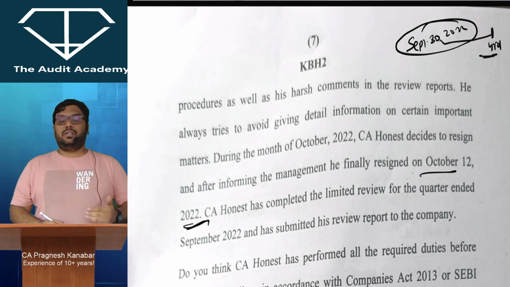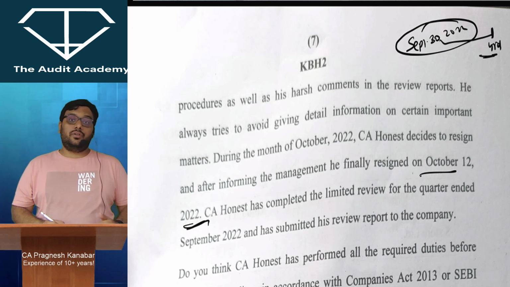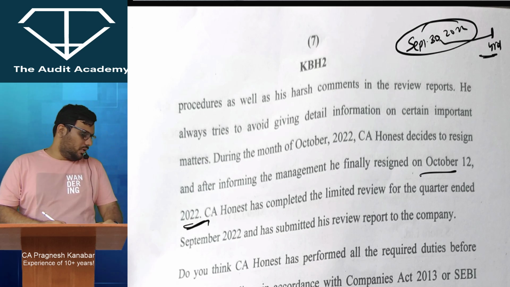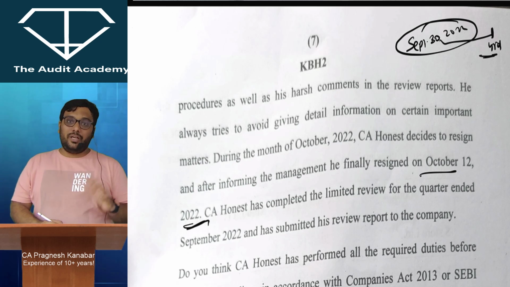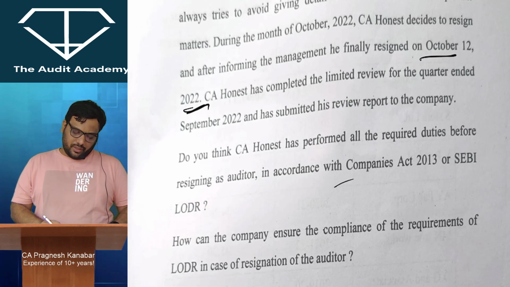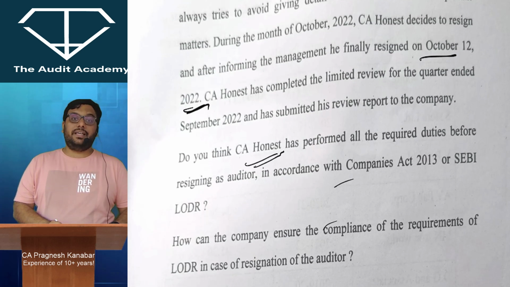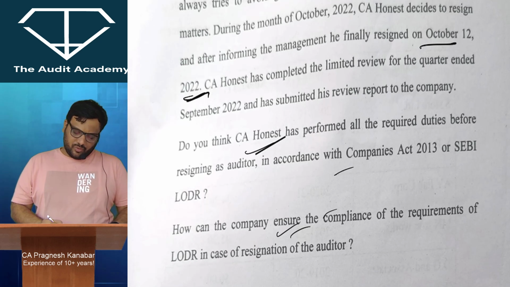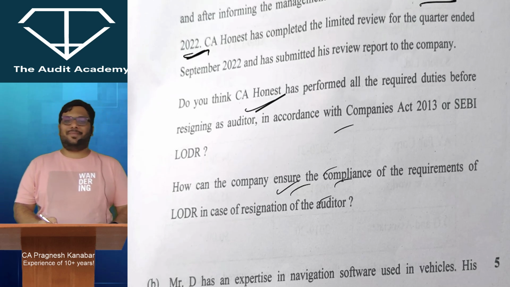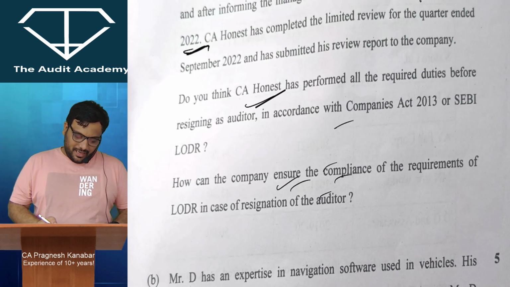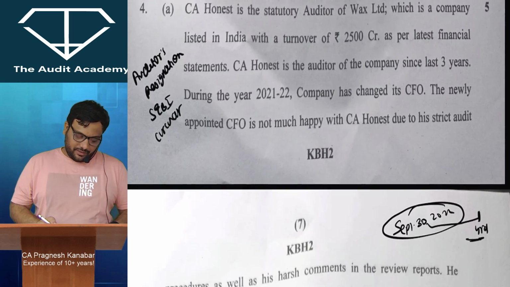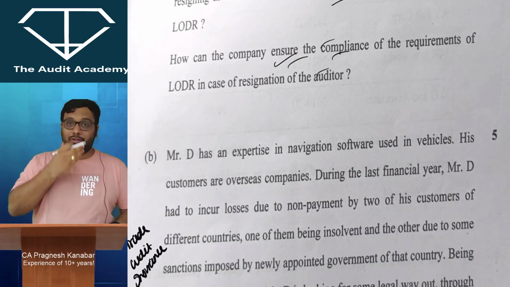But yes, as per the Companies Act, once you resign, then within 30 days you need to also submit form ADT-3. Then the company needs to inform about the auditor's resignation to the stock exchange, within 24 hours the information needs to go. So those are some things I hope that you would have written over here: what are the formalities to be complied with by the auditor, and what are the formalities to be complied with by the company. I am being very quick, so please don't focus on my smile.